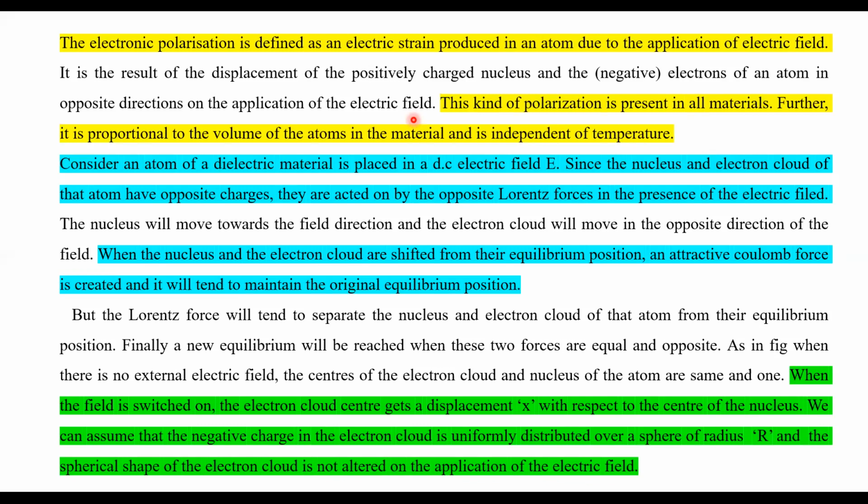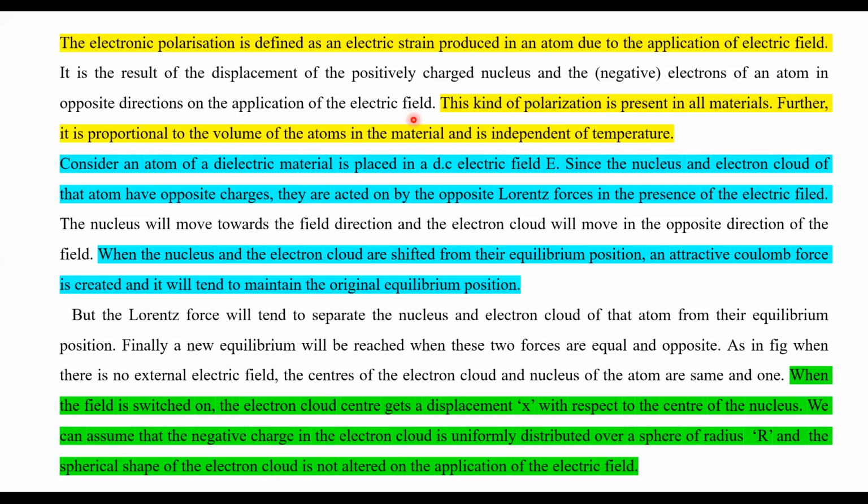Consider one dielectric material atom placed in a DC electric field. Since the nucleus and the electron clouds have opposite charges, you know the nucleus has the positive charge of protons, and around that there are electron clouds, but they are acted on by opposite Lorentz forces in the presence of an electric field. So when a DC electric field is applied, an induced electric field is created inside. That induced electric field opposes the applied electric field. This is called opposite to the Lorentz force. An electric field is generated inside, opposite to the phenomenon of the Lorentz force.